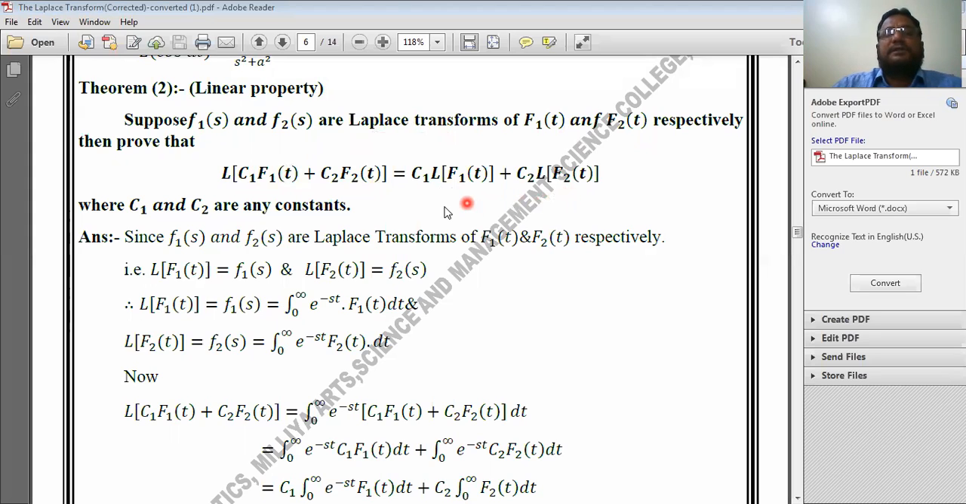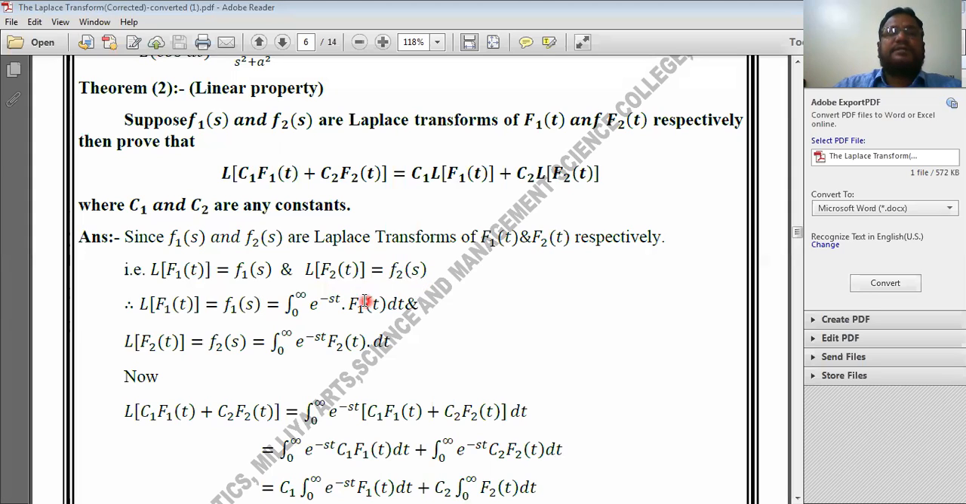Or we can write this as, it is equal to c1 F1 of s plus c2 F2 of s, we can also write like this. Okay. Now let us prove this linear property. What is given here? This F1 of s and F2 of s are the Laplace transforms of the first function f1 of t and the second function f2 of t respectively. So in notation we will write it like this. Therefore Laplace transform of f1 of t is F1 of s and Laplace transform of f2 of t is equal to F2 of s. Okay, it is given.